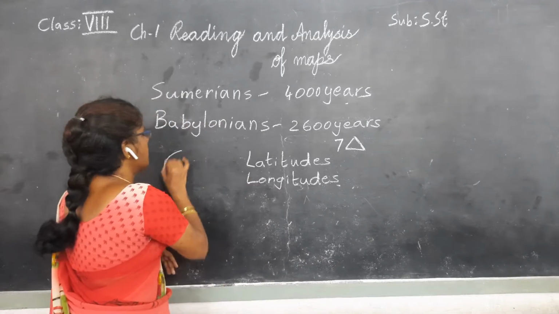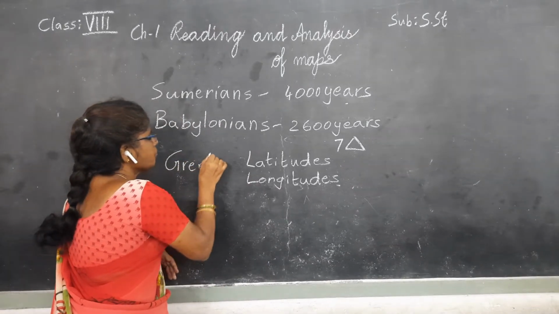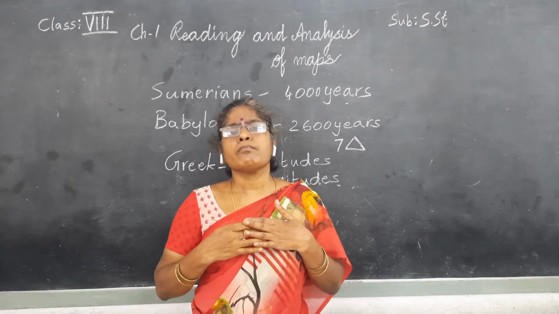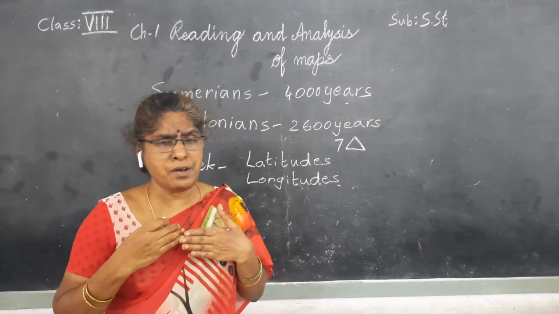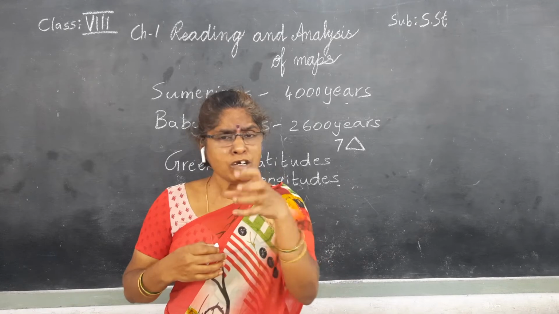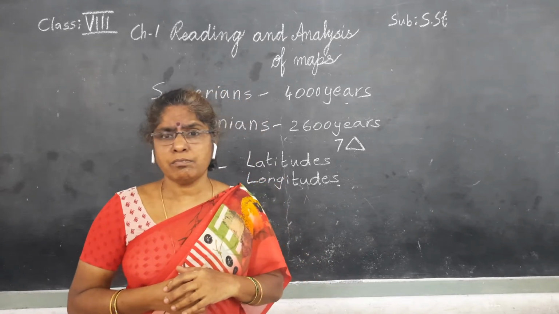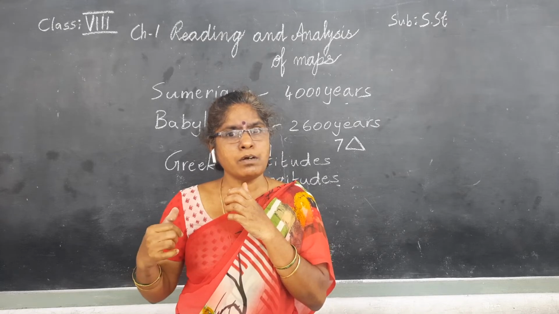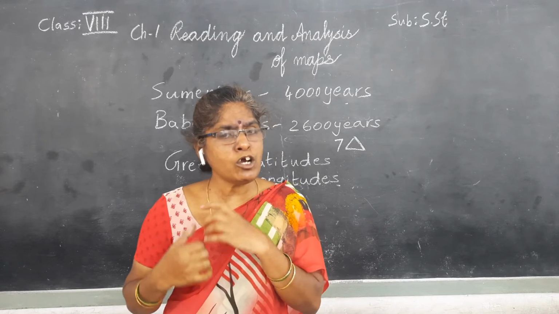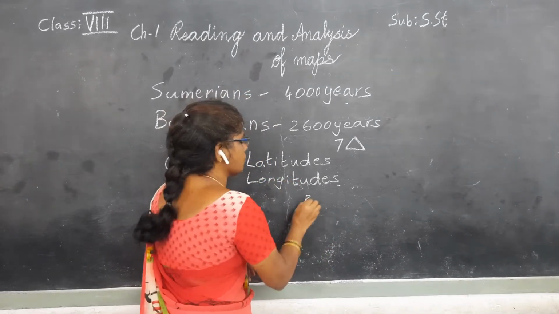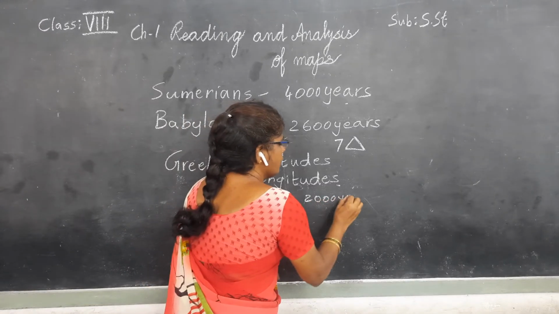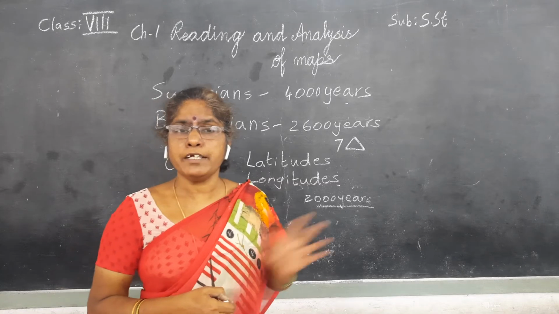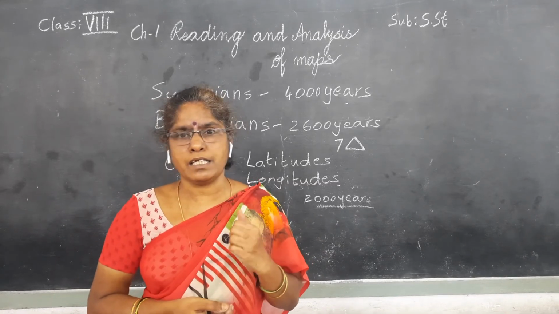With the help of that, Greek people prepared maps. To get accurate maps, it took 2000 years. For the perfection of map making, how much time did it take? It took 2000 years. It is not an easy task.